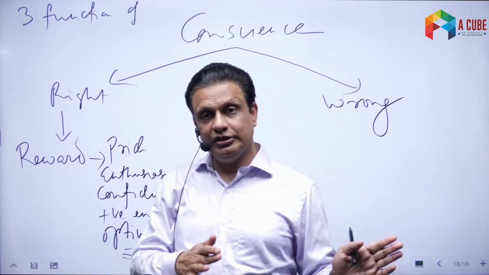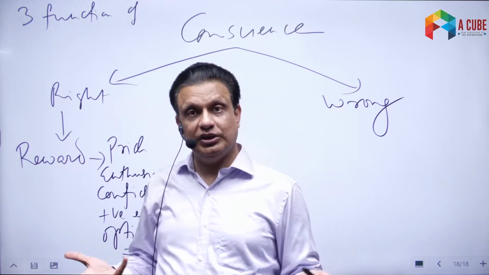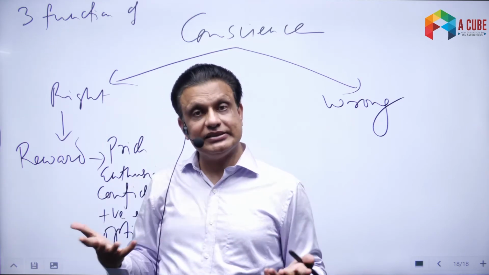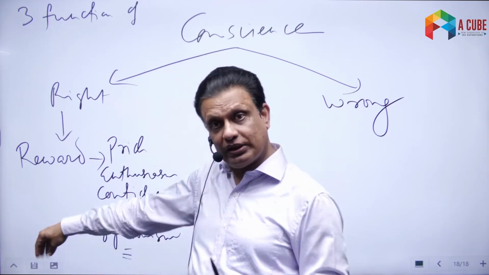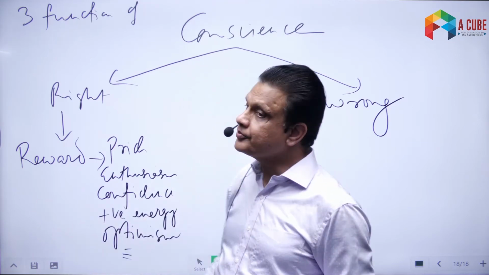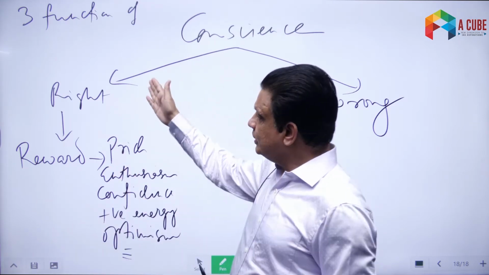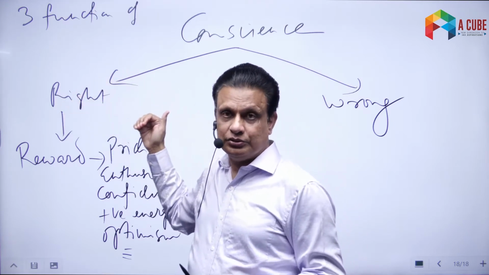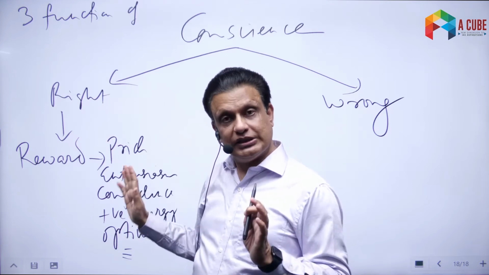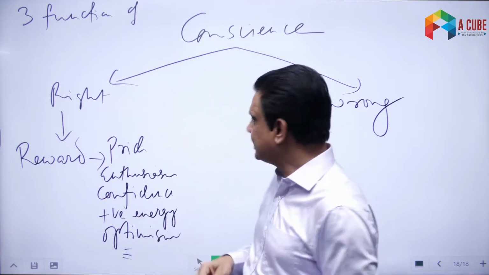So in spite of having the problem, you feel that we can actually overcome this problem. That feeling is something that is called optimism. We'll discuss a lot of that in our class. There's a whole class that I'll devote to the optimism there. So the second thing that conscience does for us is to reward us for doing the right thing by giving these emotions in us. That is the second thing.